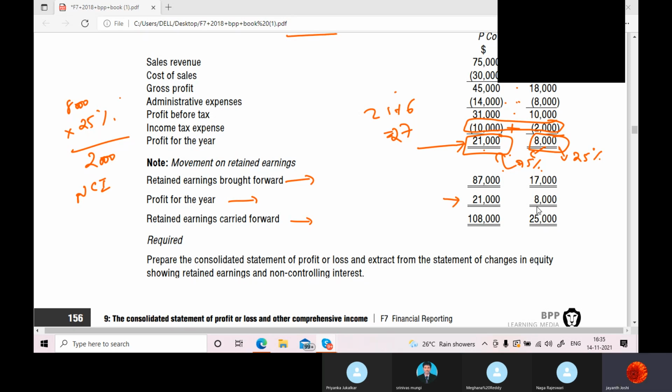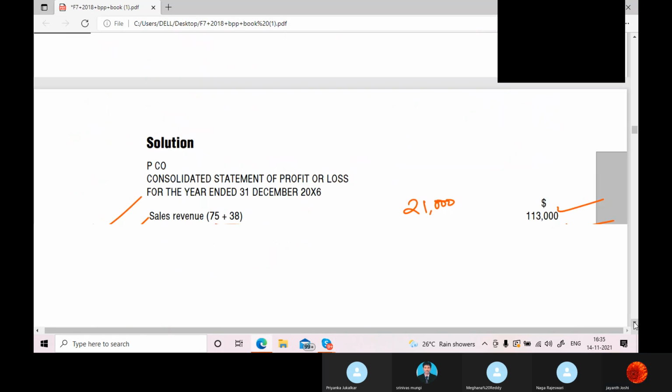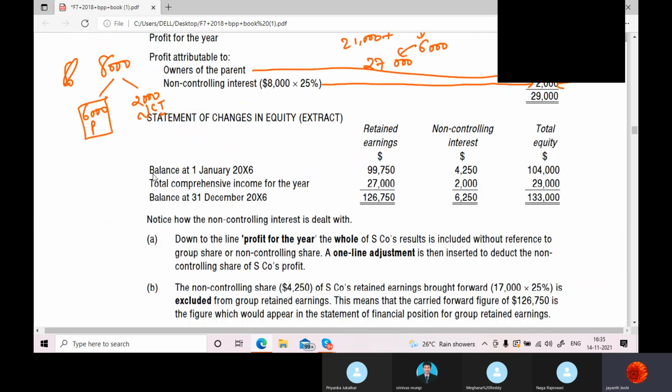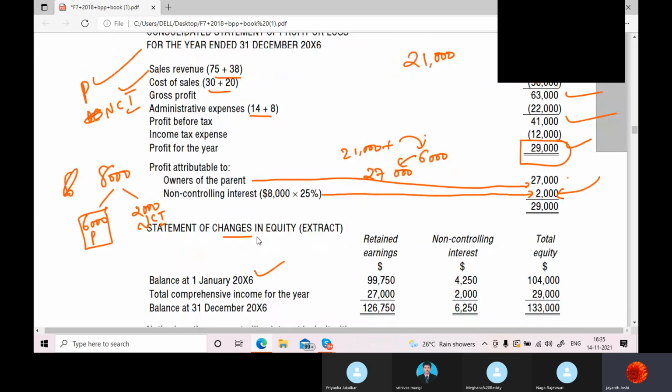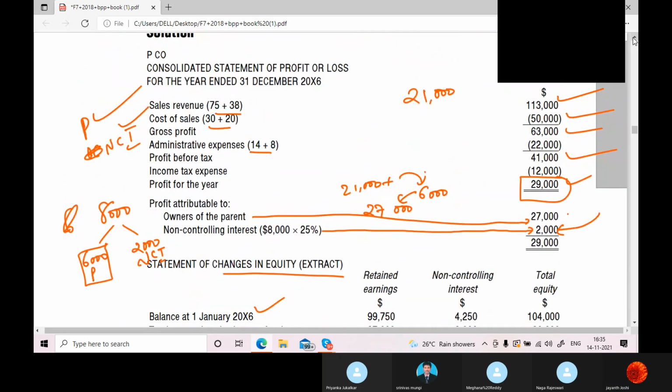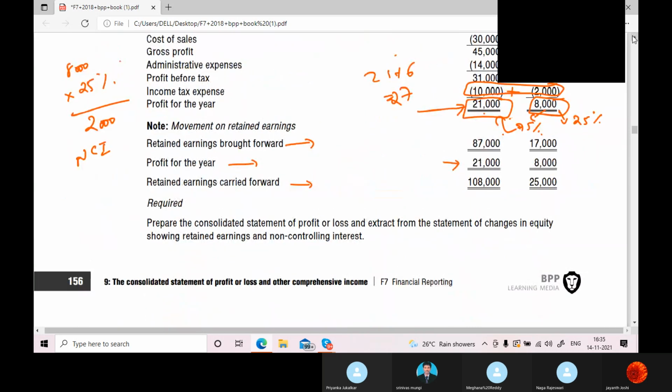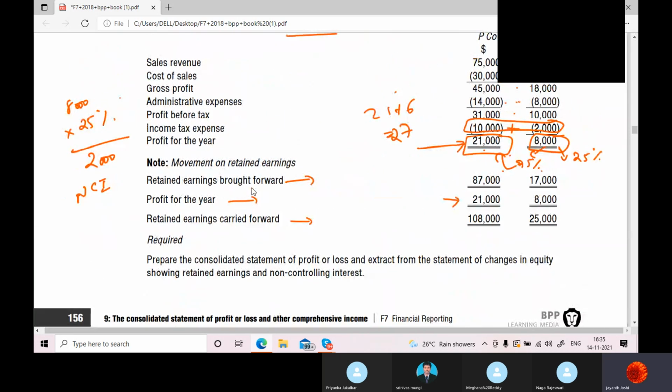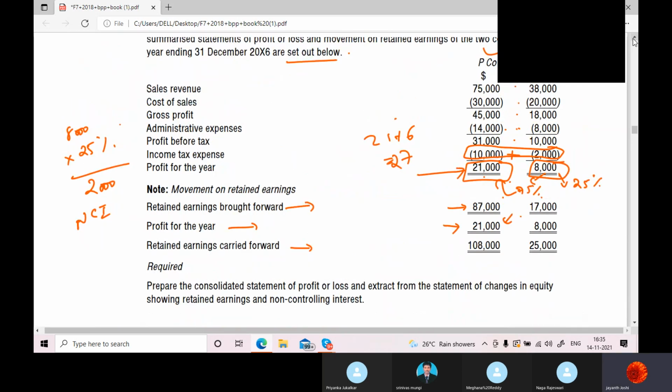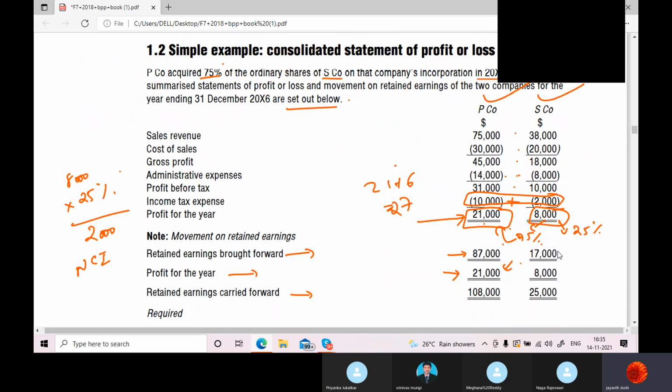Okay. Now we will see the adjustments that are going on here. See balance at 1st January 2006. This is the statement of changes in equity extract. So retained earnings brought forward 87,000 and then profit for the year is 21,000. This is in case of parent company. This is in case of subsidiary company.